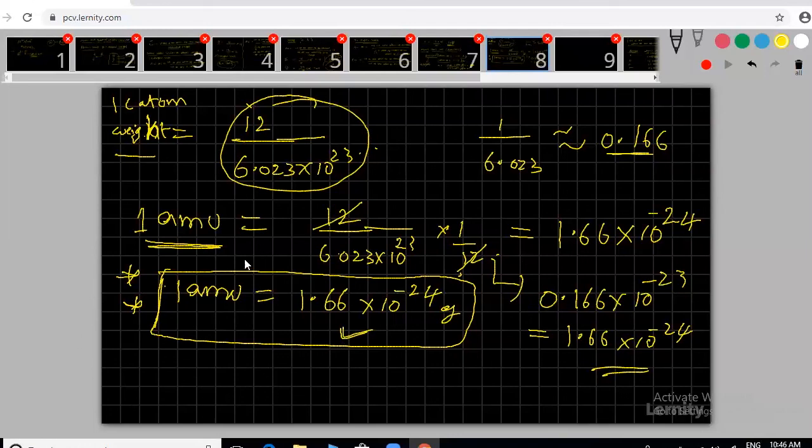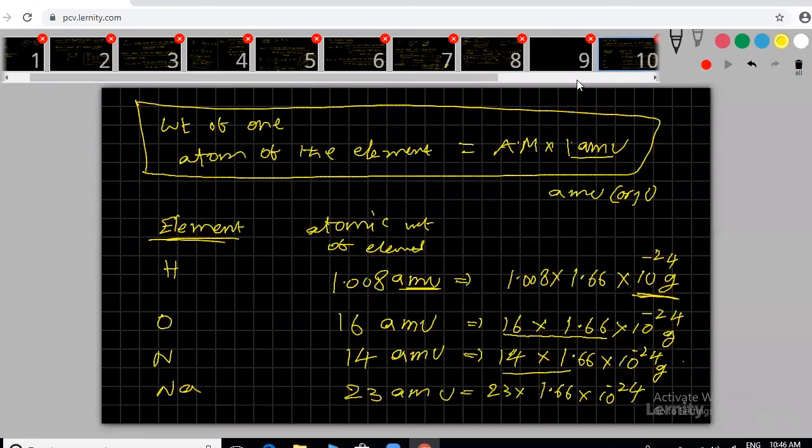Clear? Someone is asking about slide 10. Yes, sir. The 10th one, does anyone have a doubt? Whatever atomic weights you know, add AMU. If you are adding AMUs, that is one atom weight. Very clear. The AMU value we already calculated right now, multiply that value. Any other questions? I think there are no doubts. We're expecting, if anyone has one, they can ask.